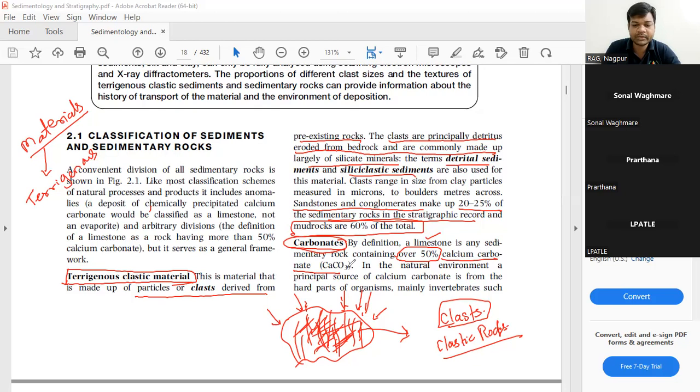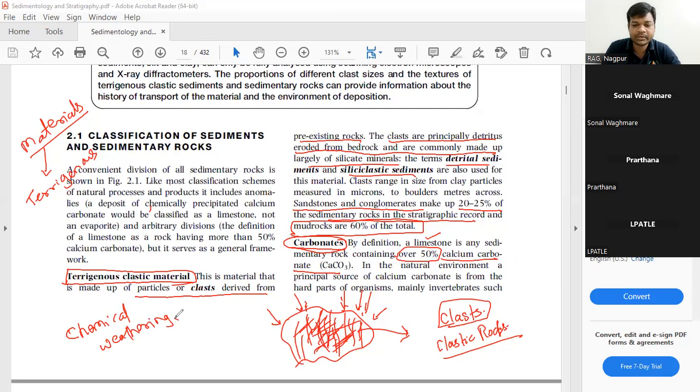So these carbonate materials are the results of chemical weathering.